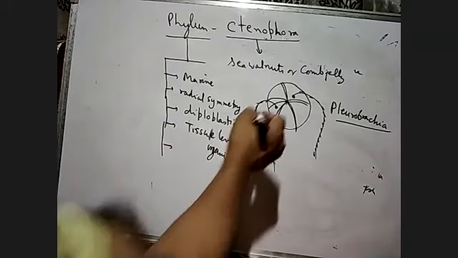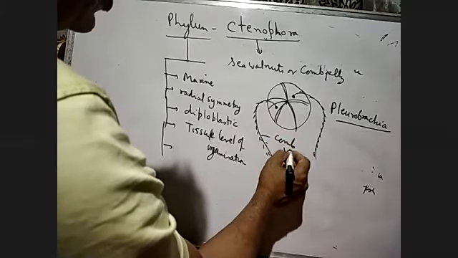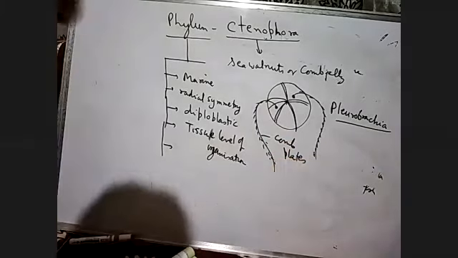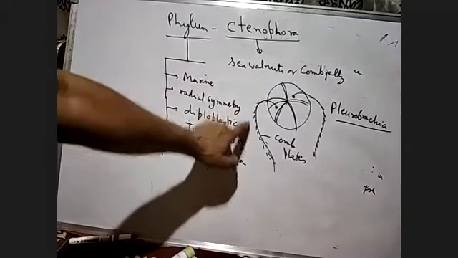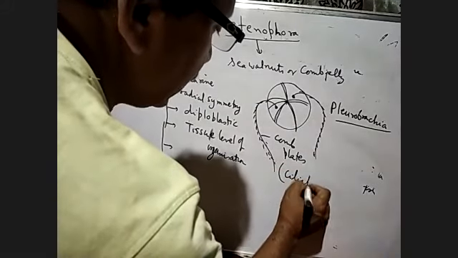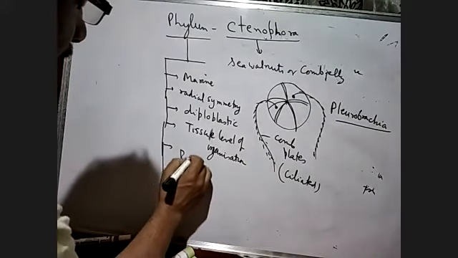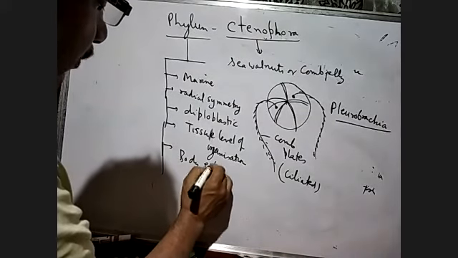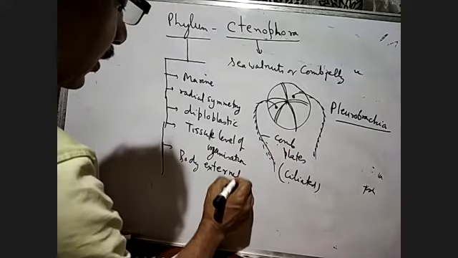The body bears external rows of ciliated comb plates. These comb plates have the cilia. So the body externally bears ciliated comb plates.